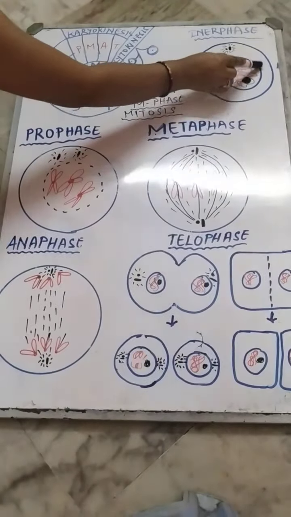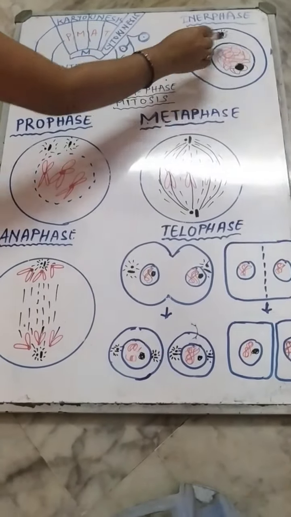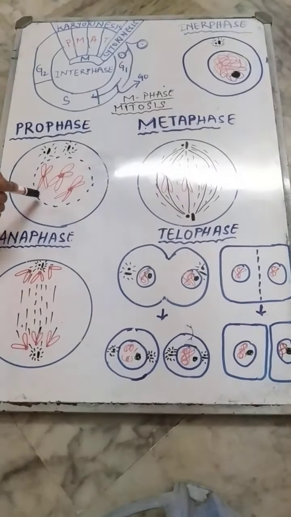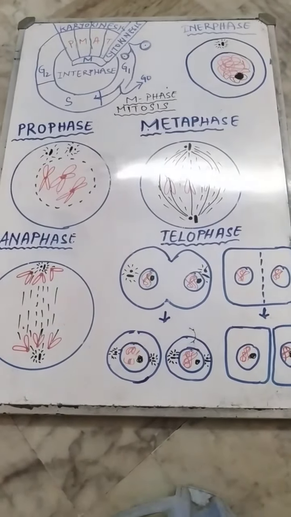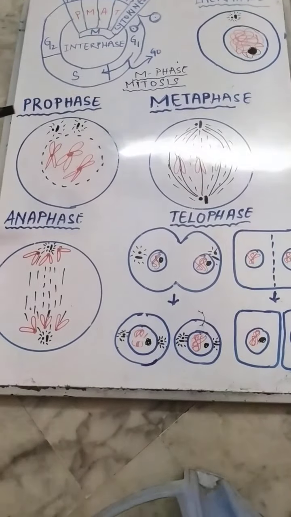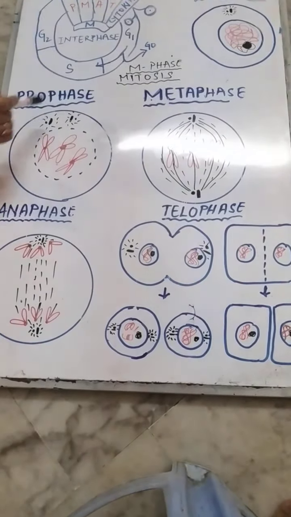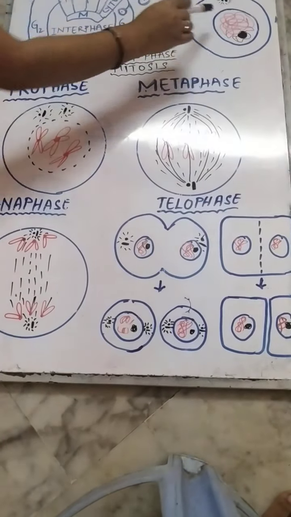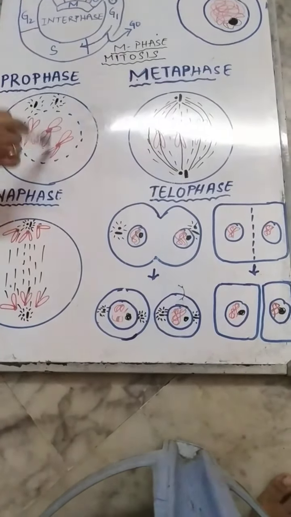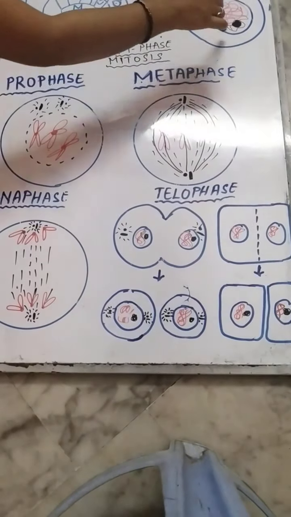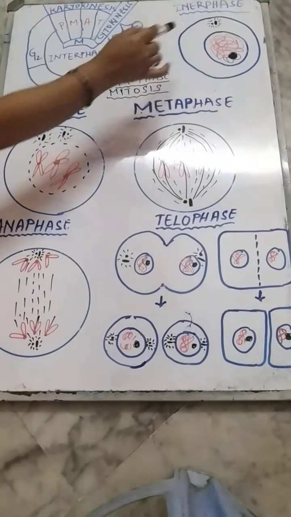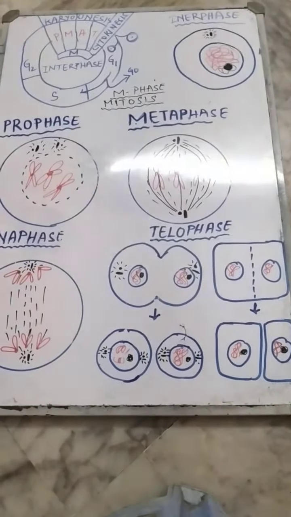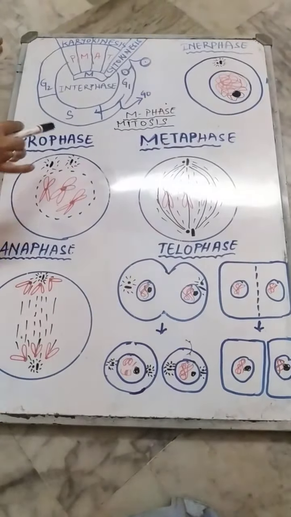Here this is the nuclear membrane, around the nucleus. You can see that in prophase the nuclear membrane starts disappearing. So what are the three changes you will see in prophase? The centriole gets divided into two, the chromatin fibers condense to form chromosomes, and the nuclear membrane, which was clearly seen in the interphase, starts disappearing. This is the first stage of mitosis. Pro means first, phase means stage.